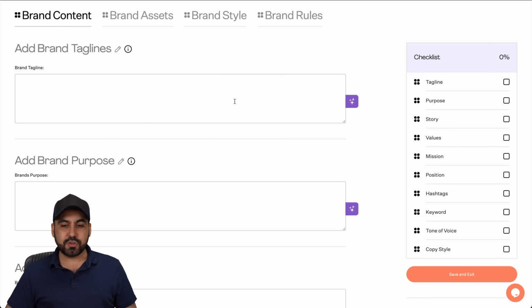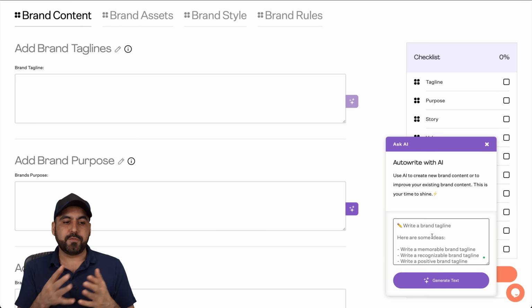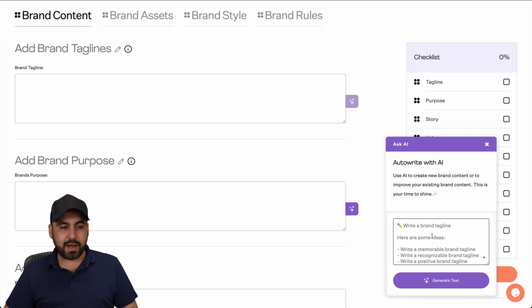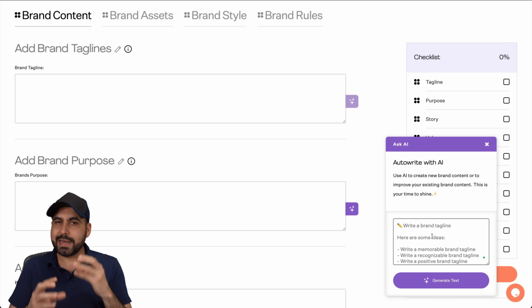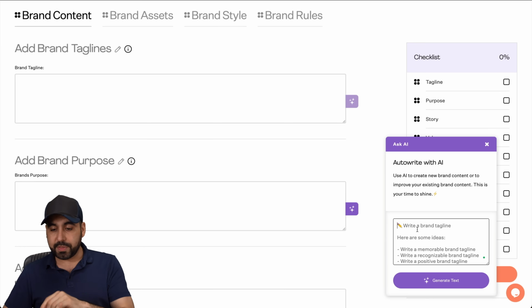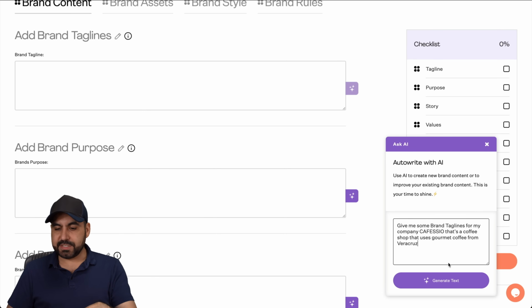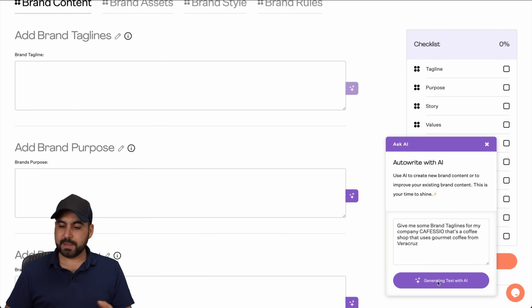Now, I can also use AI to make things even smoother. So if I click on this AI system, all I have to do is let it know what I want for this section, okay? So I have to tell it what my company is about and kind of give it the idea, and it'll write the whole thing for me, okay? Now, with that in mind, let me go ahead and write something really quickly. Okay, so I just gave the idea to AI so it can generate it for me, and it's gonna start doing its magic right away.